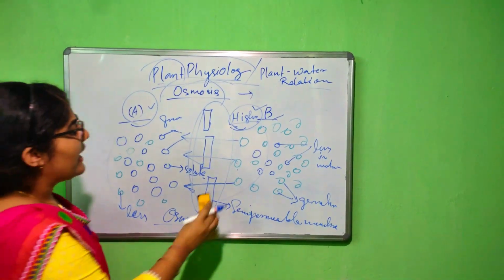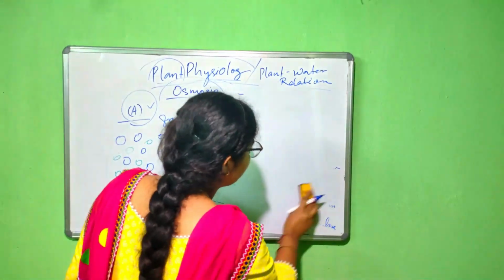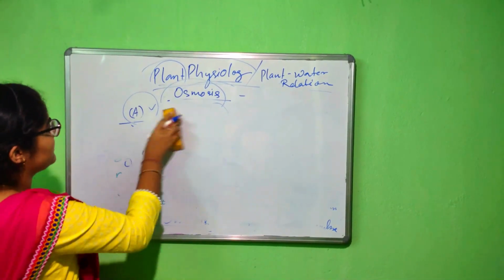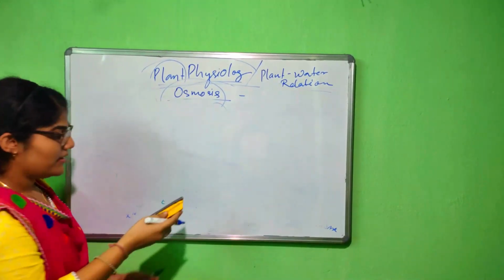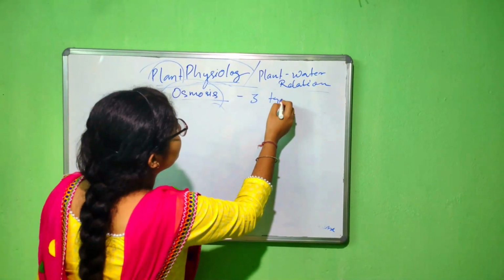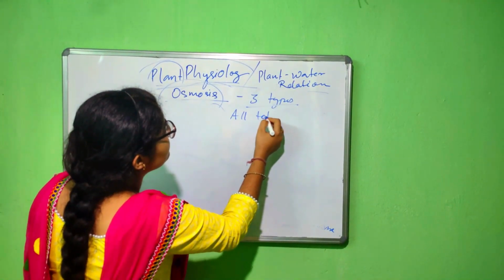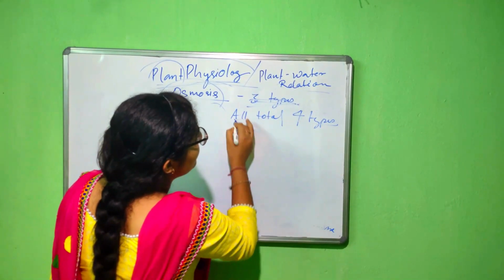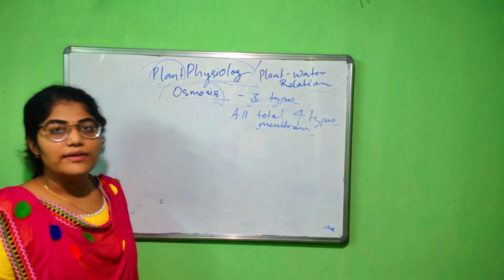After that, I will discuss some types of membranes that are also used in living processes. Besides the semi-permeable membrane, there are other types of membrane. In total, there are 4 types of membranes present inside the living cell.